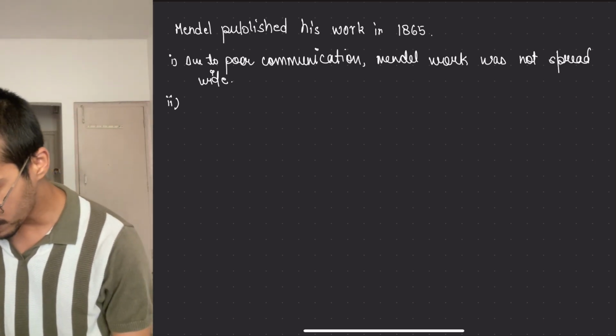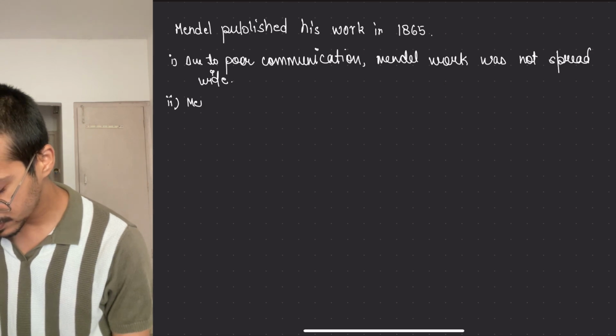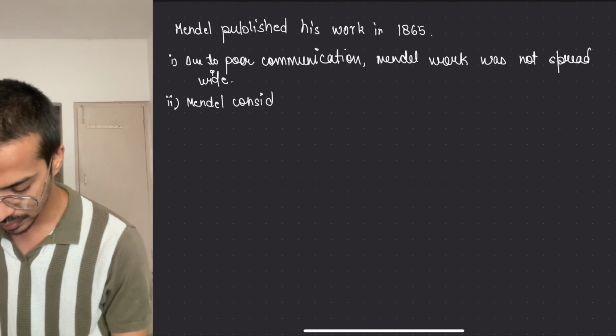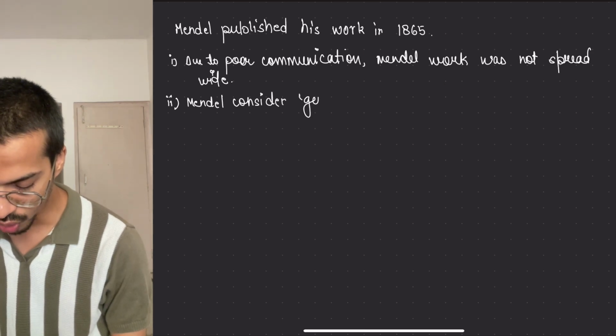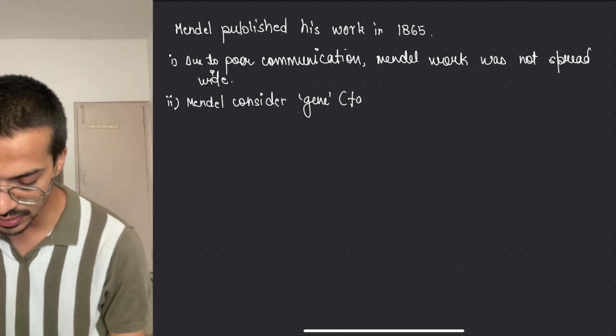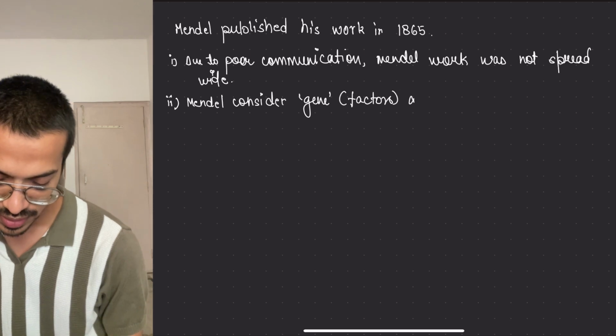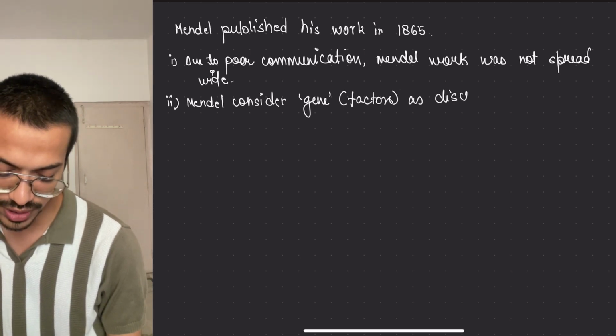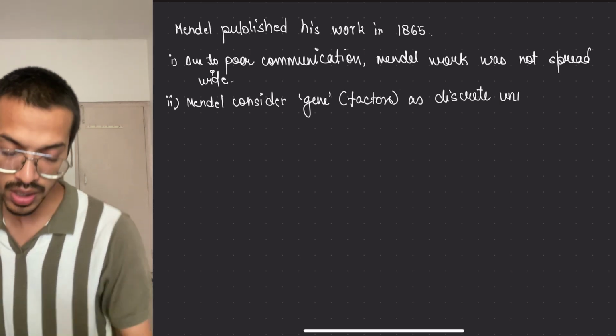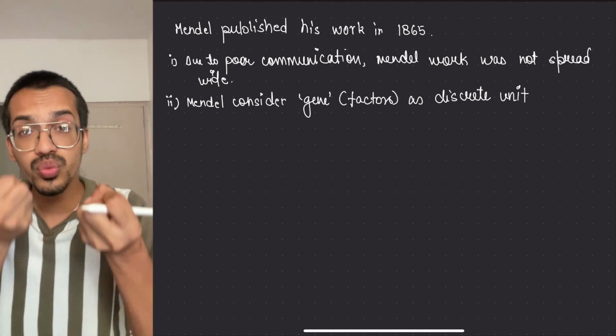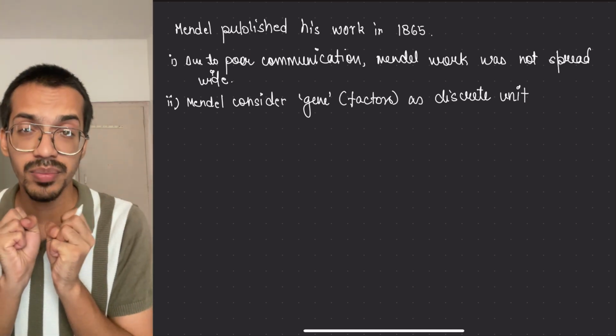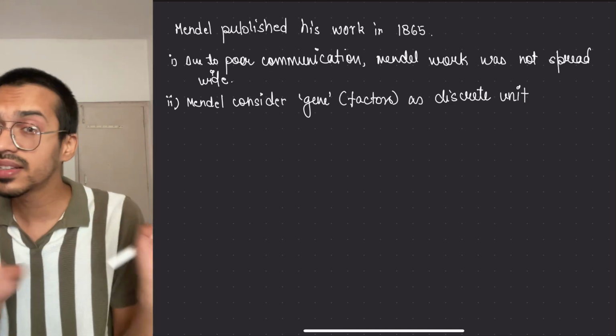So the second problem was Mendel considered gene, which according to his word was factors, as discrete units, meaning these are the particles or packets which are actually being inherited and giving the properties. Okay, and they're in the pure form.